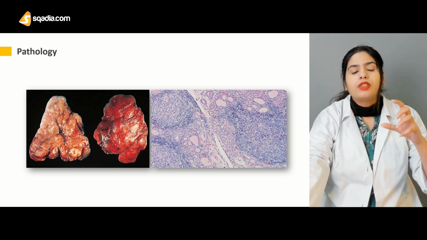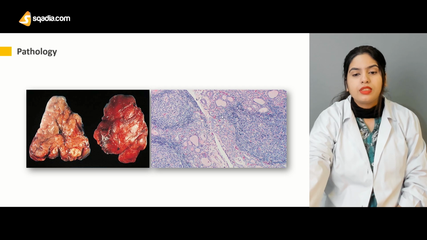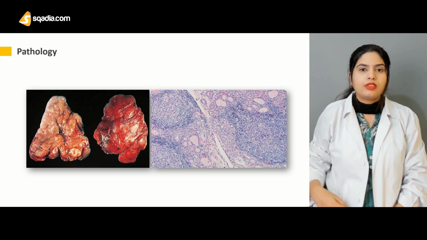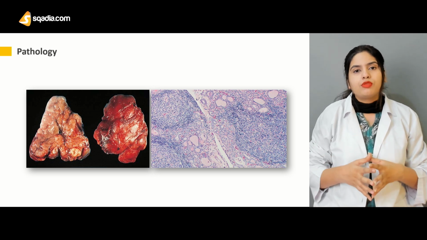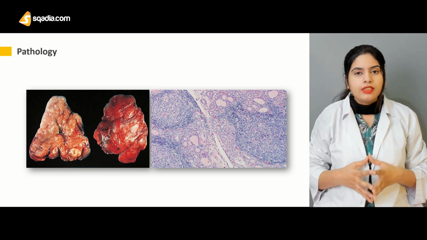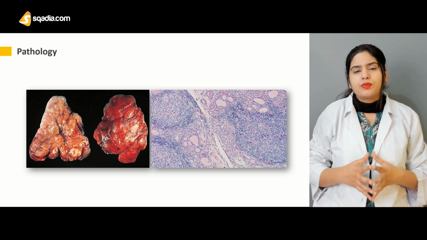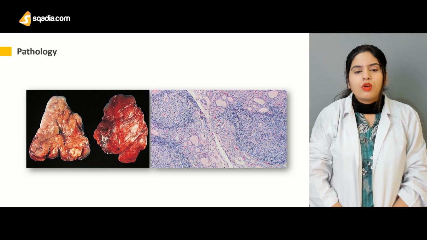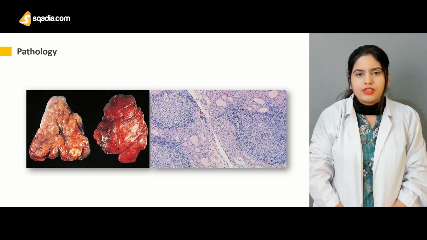A special type of cells that are known as Askanazy cells are also seen in patients who are suffering from this kind of disease. They are basically the cells that are produced due to the atrophy of the follicular cells, so they can be appreciated in the Hashimoto's patient. So this was all about Hashimoto's disease, its clinical features, and the presentation as well.